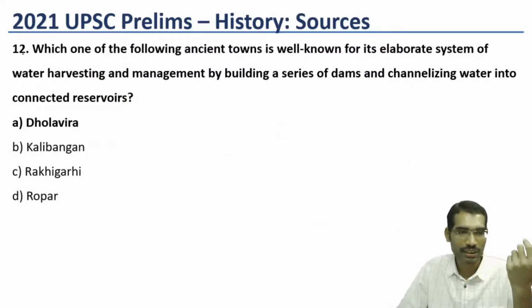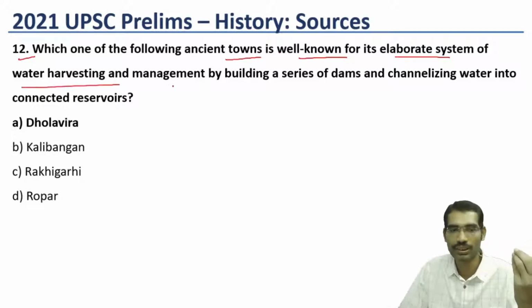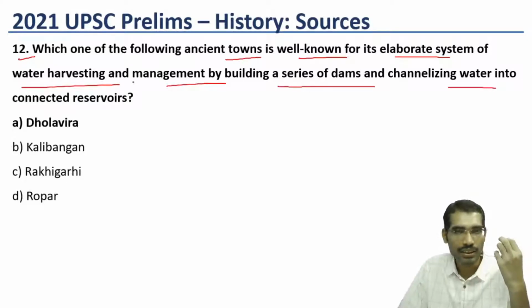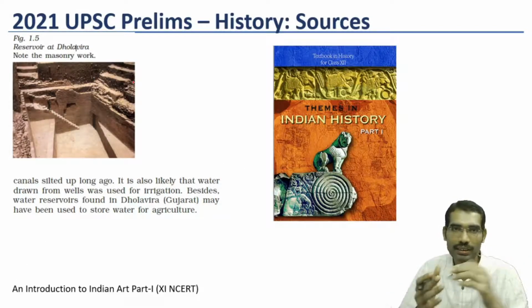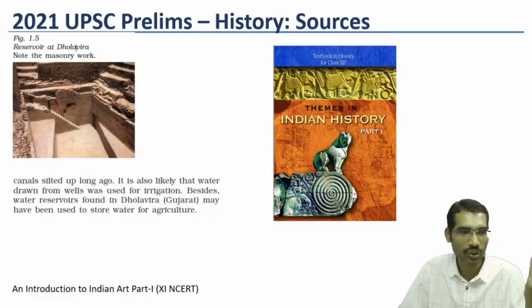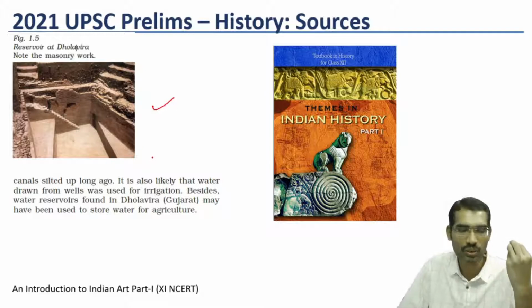Now next question, 12th. Which one of the following ancient towns is well known for its elaborate system of water harvesting management by building a series of dams? This you can read in the Harappan chapter in the new NCERT itself. There is even one picture also saying that reservoir at Dholavira. So it itself is showing the importance of water management near Dholavira.